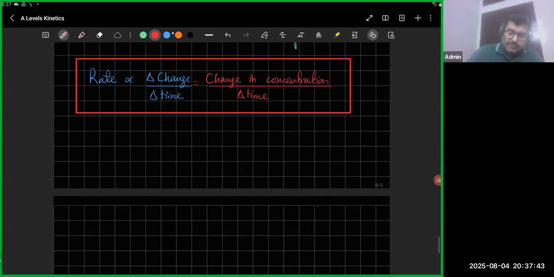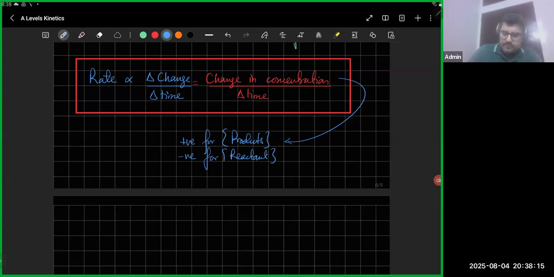Now, for reactants, the concentration would be decreasing because they're going to get used up. For products, the change in concentration would be increasing, right? So this thing over here would be positive for products. Products would be increasing, right? And it's going to be negative for the reactant concentration because the reactants would be decreasing with respect to time. All you have to do is just ignore the sign.